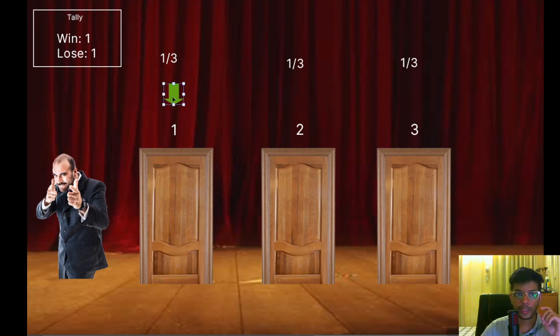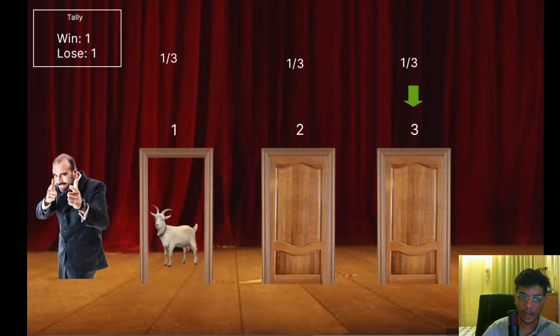This time we are going to start by picking door 3, right? Because you don't know, the car can be inside any of the doors, right? So you pick door 3, and the host goes on to open door 1 and reveals that behind door 1 is the goat, and then asks you whether you would like to stick with your initial decision or whether you would like to make the switch, right? And since you are only driven by your understanding of conditional probability, you make the switch, right?